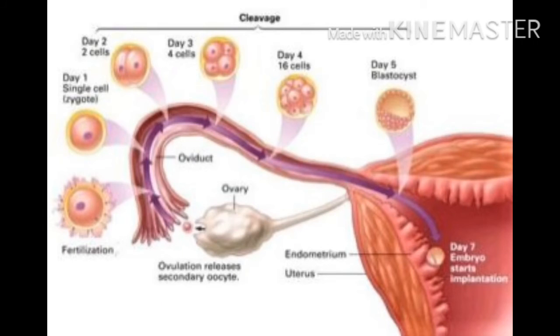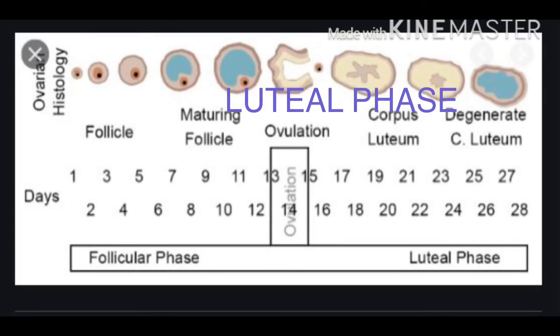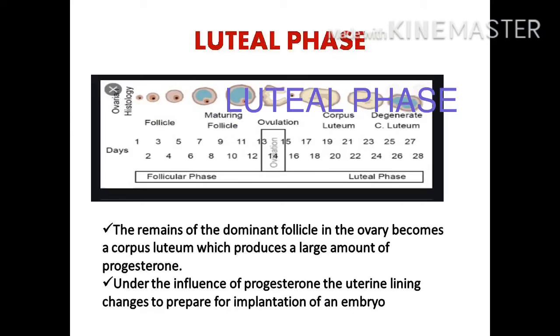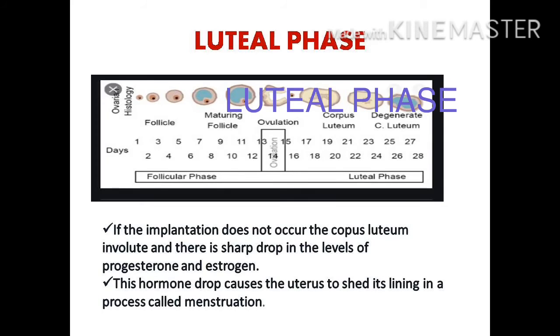The final phase of the ovarian cycle is the luteal phase. In this phase, the remaining part of the Graafian follicle is converted into the corpus luteum by the hormones follicle stimulating hormone and luteinizing hormone. This corpus luteum is responsible for the production of the hormone called progesterone. So these are all the changes that happen in the ovary.